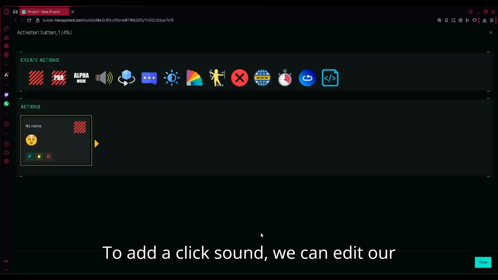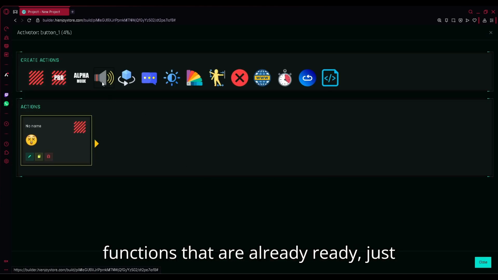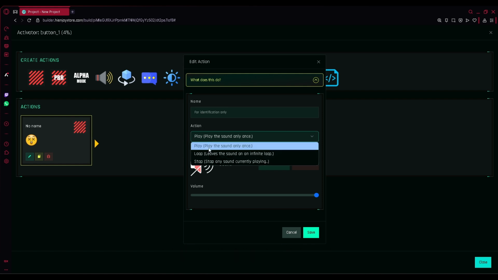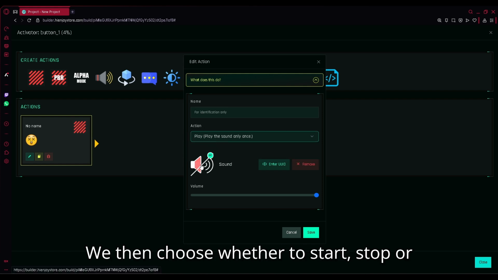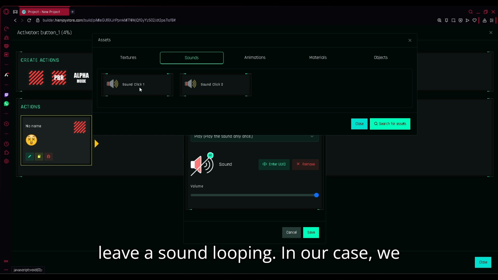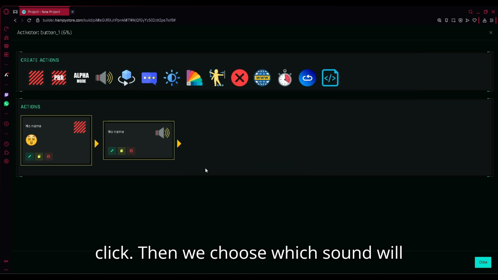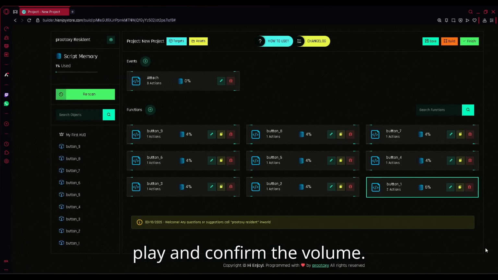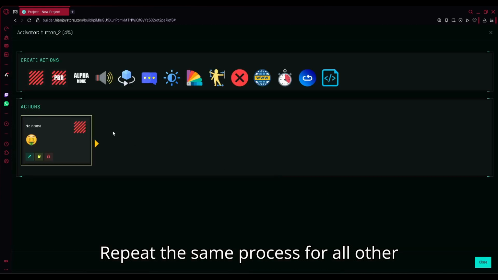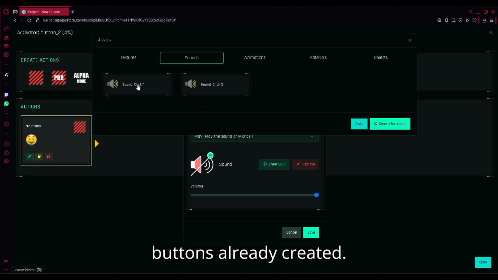To add a click sound, we can edit our functions that are already ready, just adding a sound action. We then choose whether to start, stop, or leave a sound looping. In our case, we want the sound to play only once when we click. Then we choose which sound will play and confirm the volume. Repeat the same process for all other buttons already created.